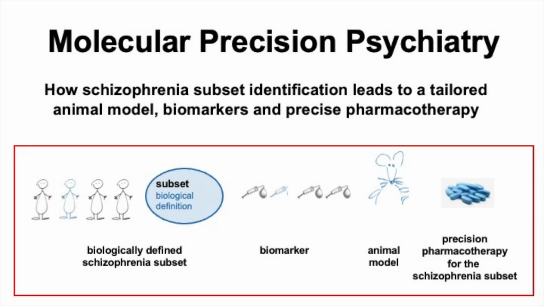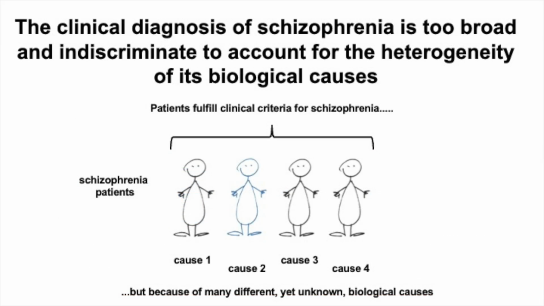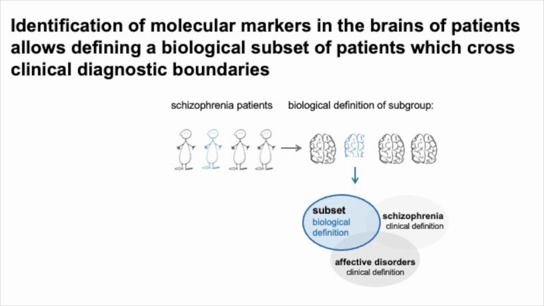Molecular precision psychiatry: how schizophrenia subset identification leads to a tailored animal model, biomarkers, and precise pharmacotherapy. The clinical diagnosis of schizophrenia is too broad and indiscriminate to account for the heterogeneity of its underlying biological causes. Many patients fulfill the clinical criteria for schizophrenia, but because of many different yet unknown underlying biological causes, in the following, a full circle of molecular precision psychiatry will be outlined.